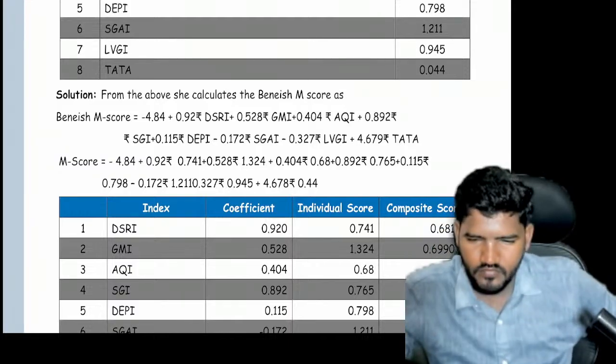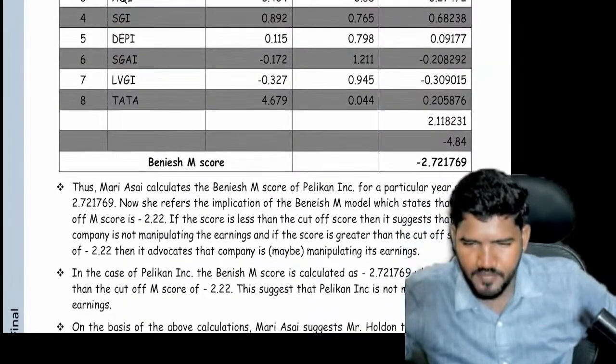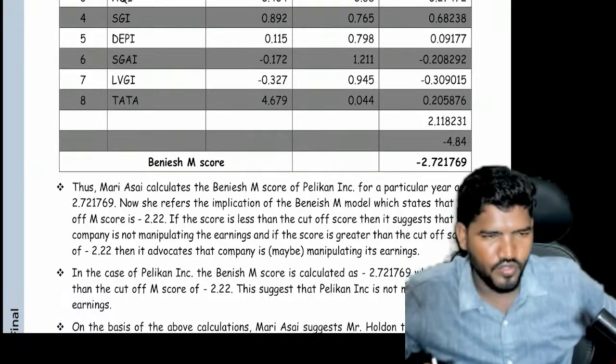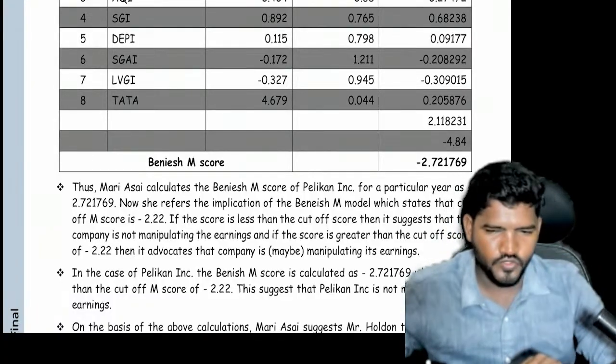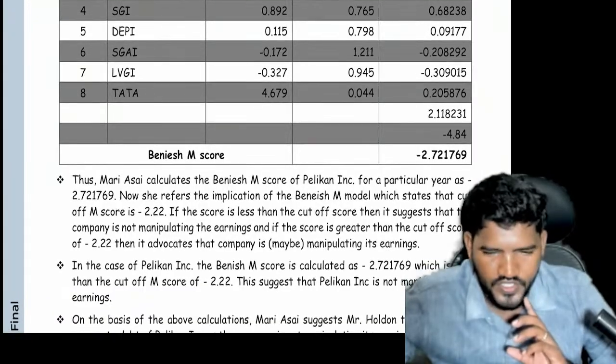Okay, so if you're okay with these concepts, I'll start the capital adequacy ratio. We have less time today, only a 1.5 hour session today.